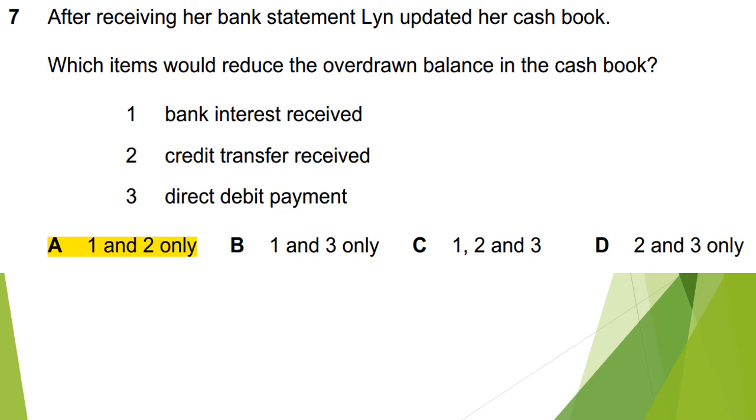The first two options will reduce the overdrawn balance because they will increase the bank account and reduce the overdrawn balance. And the third one will reduce the bank account and it will increase the overdrawn balance. So option A will be correct, first and second only.